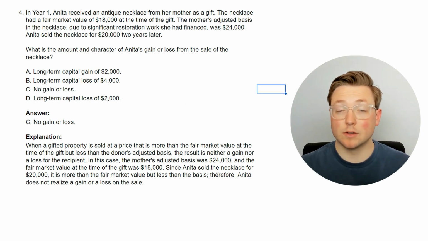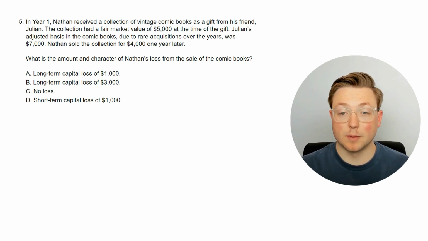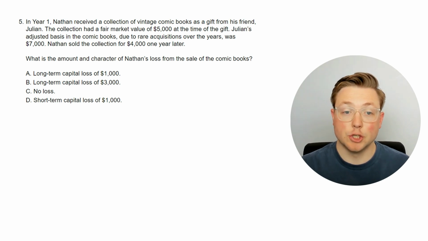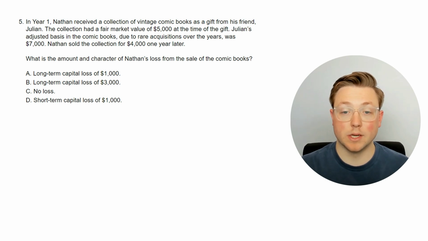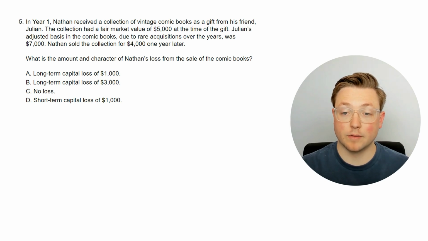All right, let's learn the last bit of this. Here's the last question. In year one, Nathan received a collection of vintage comic books as a gift from his friend, Julian. The collection had a fair market value of $5,000 at the time of the gift. Julian's adjusted basis in the comic books, due to rare acquisitions over the years, was $7,000. Nathan sold the collection for $4,000 1 year later. Okay, what is the amount and character of Nathan's loss from the sale of the comic books?